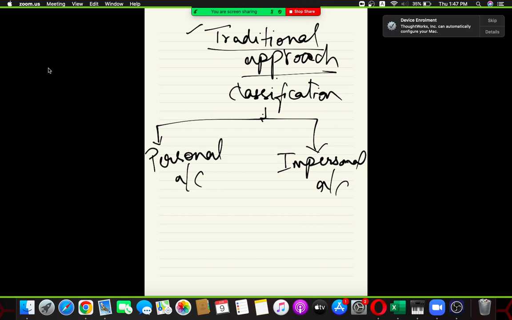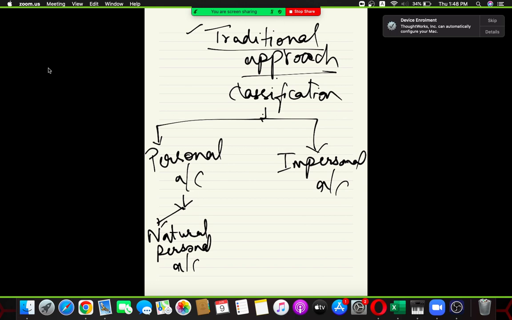So now, what is a personal account? The personal account is very simple, people. A personal account relates to people. I am a human being, you are a human being, we people are human beings. Human beings come under personal account, and this personal account has a further classification. The first one is the natural personal account.